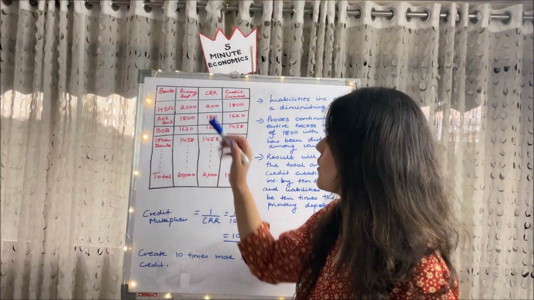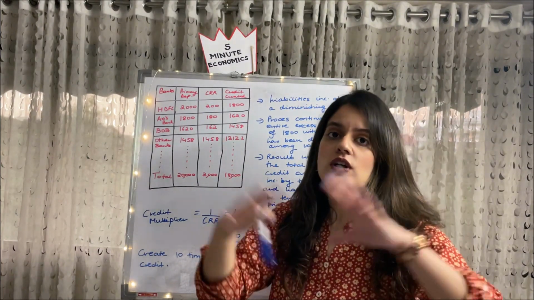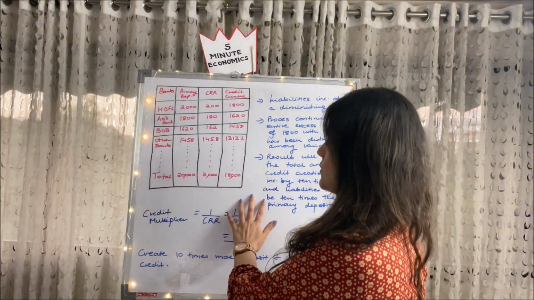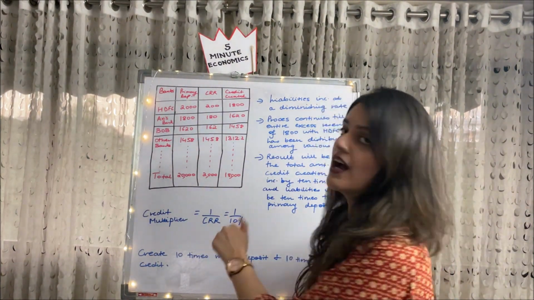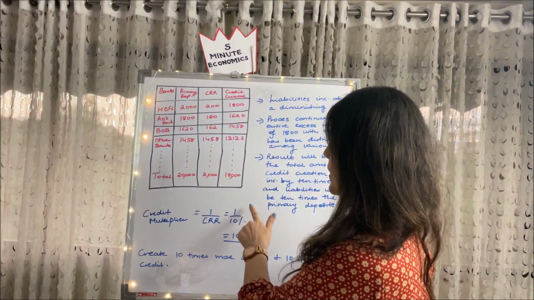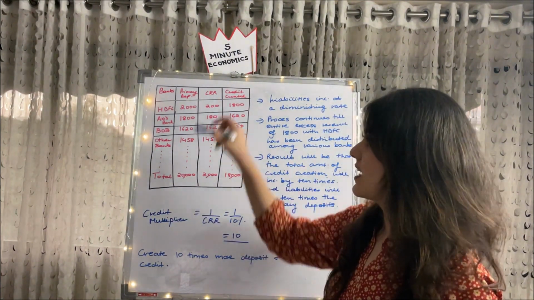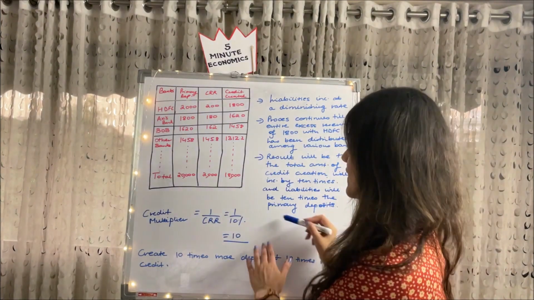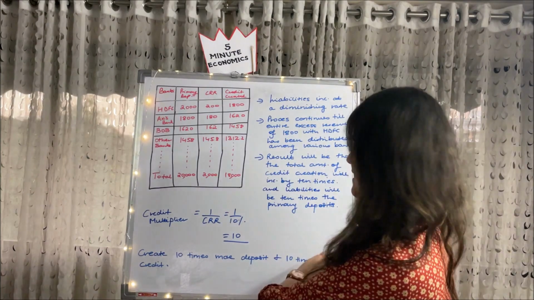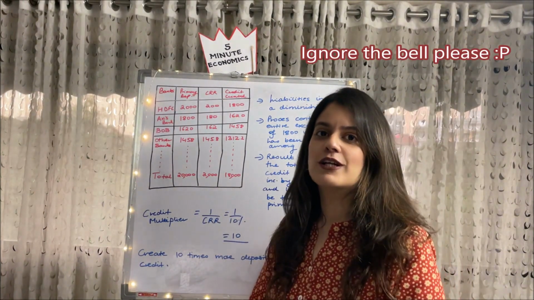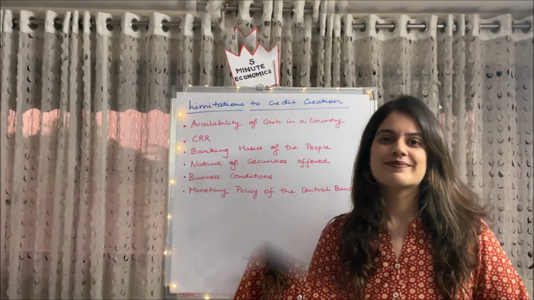So initially from 2000 we reached 20,000, and credit created was 1800, and now the total credit created in the economy is 18,000. We have to know the formula for credit multiplier, which is 1 upon CRR. Our CRR here is 10%, so 1 upon 10% will give us 10. So that's why 10 times the money has been created, because our credit multiplier is 10. So we have created 10 times more deposit and 10 times more credit because of this particular formula. So I hope you are clear with this particular concept, guys.